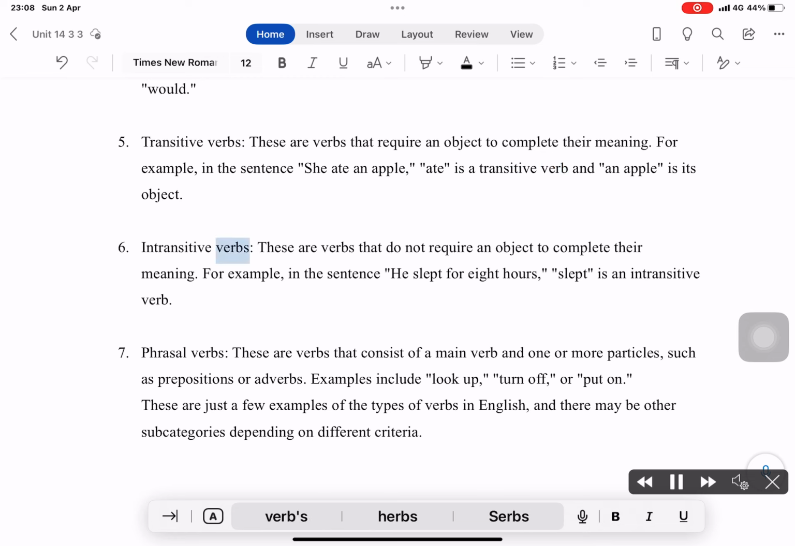For example, in the sentence "She ate an apple," ate is a transitive verb and an apple is its object. Intransitive verbs. These are verbs that do not require an object to complete their meaning. For example, in the sentence "He slept for 8 hours," slept is an intransitive verb.